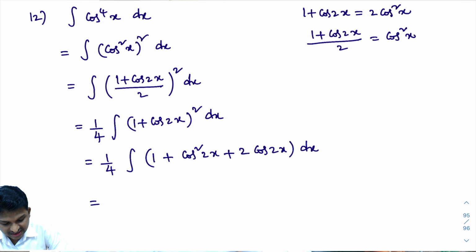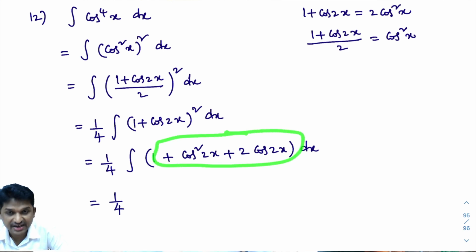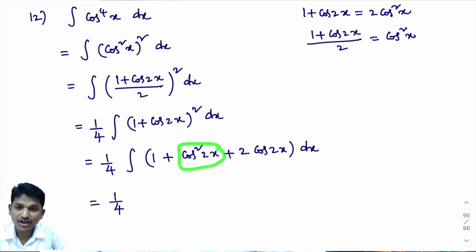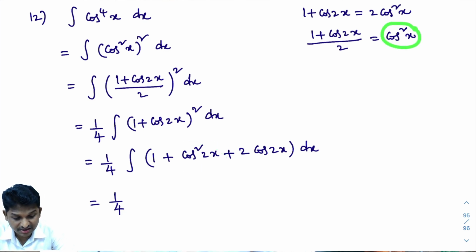Now, to integrate, we cannot integrate each and every term here. Please try to understand. We cannot integrate each and every term here. You need to simplify this because we don't have any direct formula for integral of cos square 2x. You need to simplify this. You look here, you know cos square x, no?